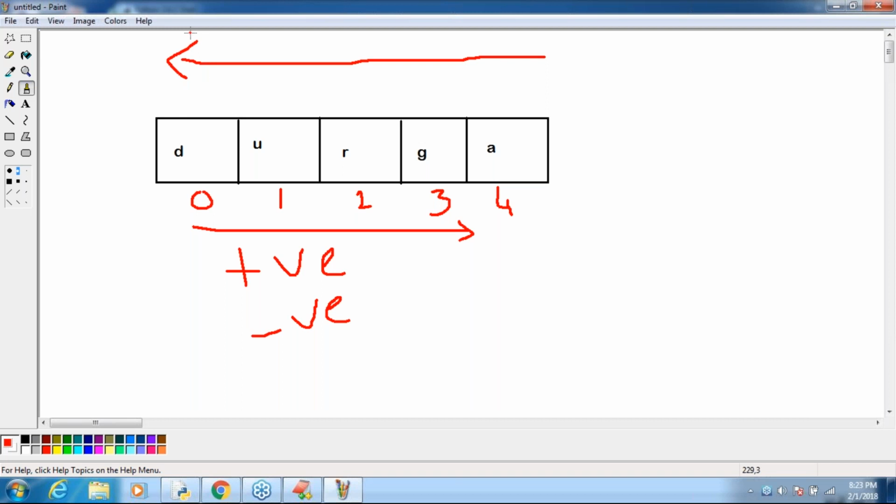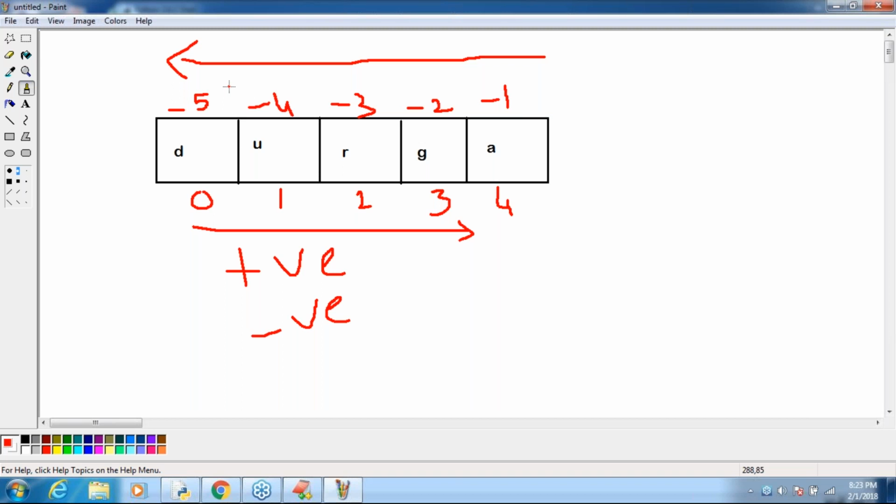The index of this A is -1. Remember this: the index of A is -1. Next, the index of this is -2, this one is -3, next -4, next one is -5.